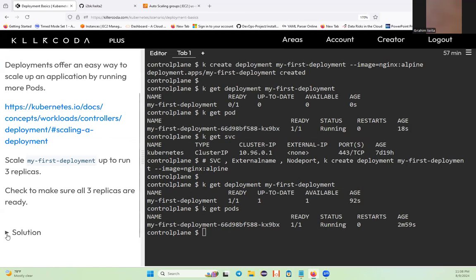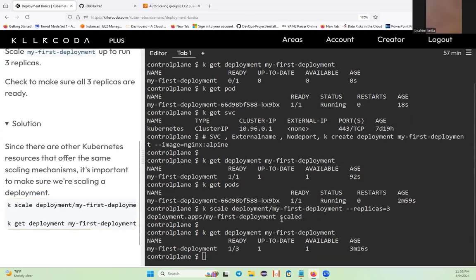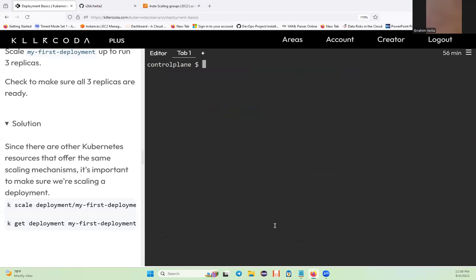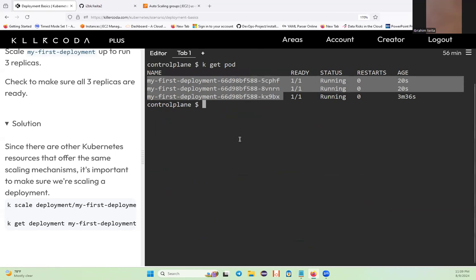See the solution, and for the sake of time, I'm not going to go through how these things work. So look at now, we have 1 over 3 ready. This means if I say kubectl get pod, we have 3 of the same application up and running. That means we scaled up the application to 3.